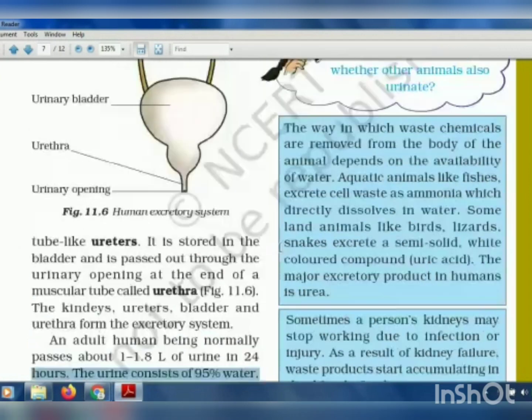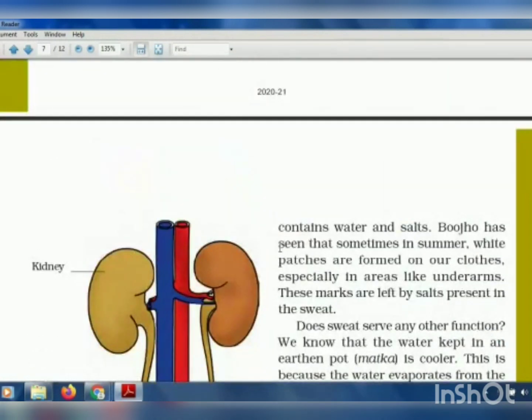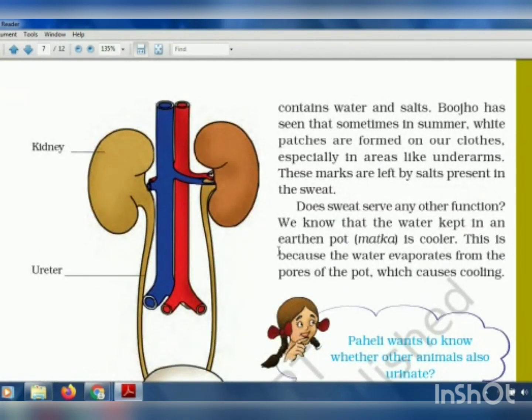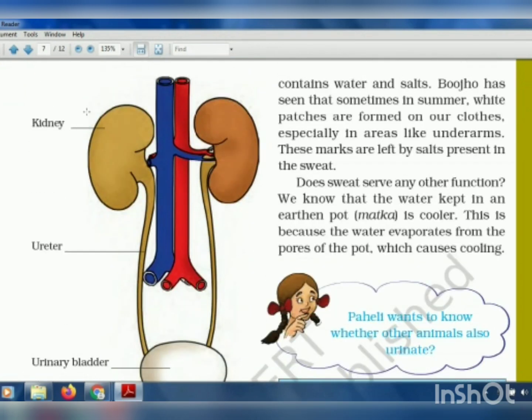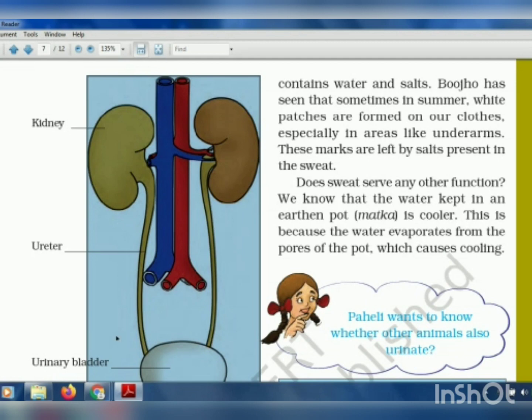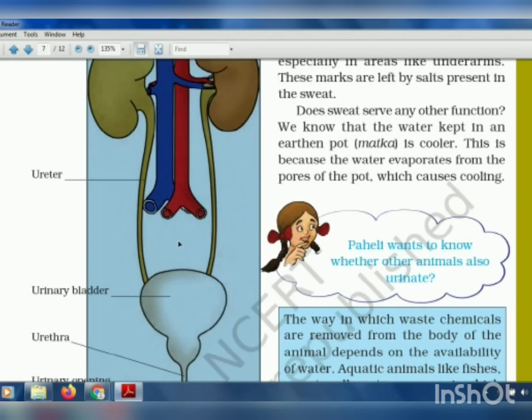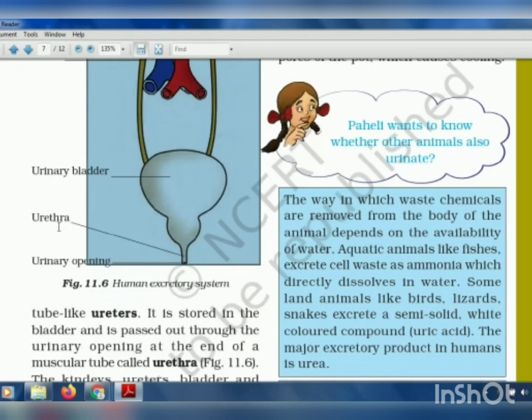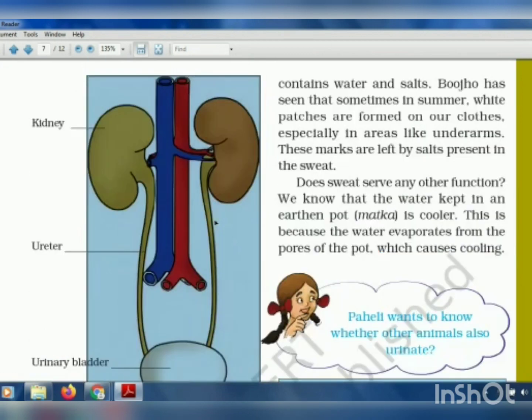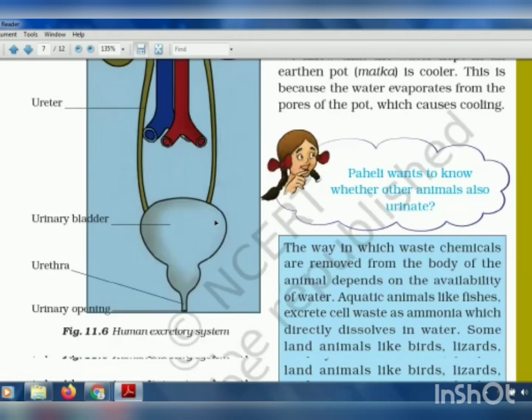We have an organ called the kidney, which helps to remove the waste that can be dissolved in water out of our body. So this is the excretory system. This diagram shows you the excretory system, which consists of kidneys, ureter, urinary bladder, and urethra. This is an important diagram which you will have to draw in your books.